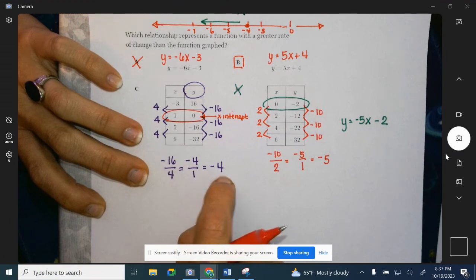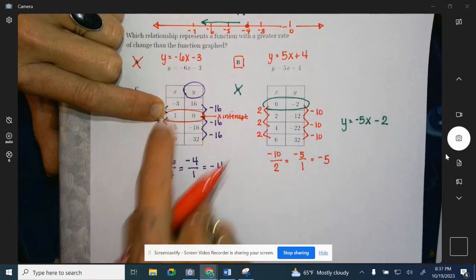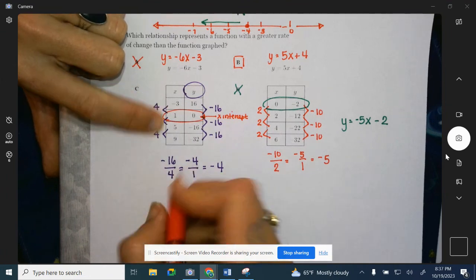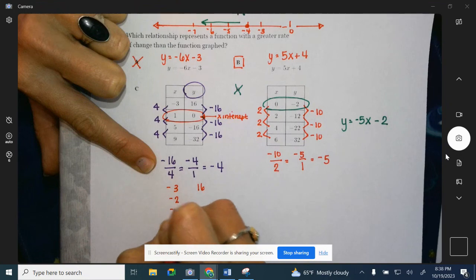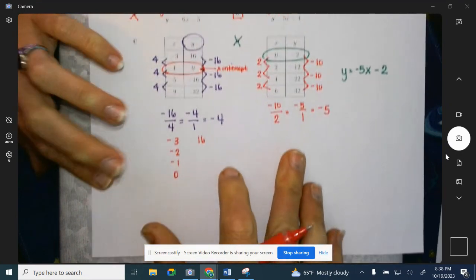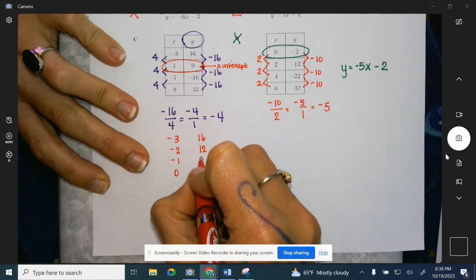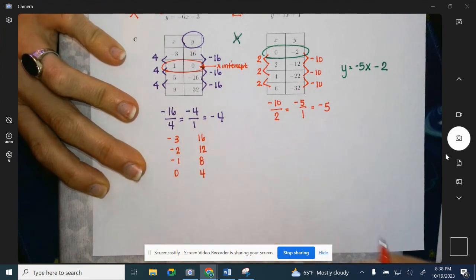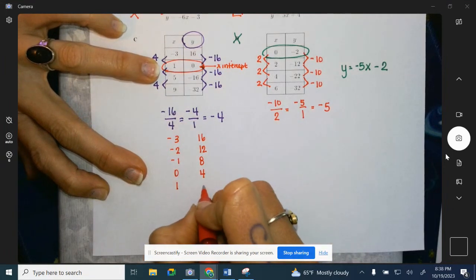I need to know where x is 0. So again, we could use a point and try to solve it. Or if I tried to extend my table, -3, 16, -2, -1, 0. Each one is going to lose 4. So that's going to be 12. Lose 4 more is going to be 8. Lose 4 more is going to be a +4. And then if I was to go to the next one, I lose 4 more. That's 0.